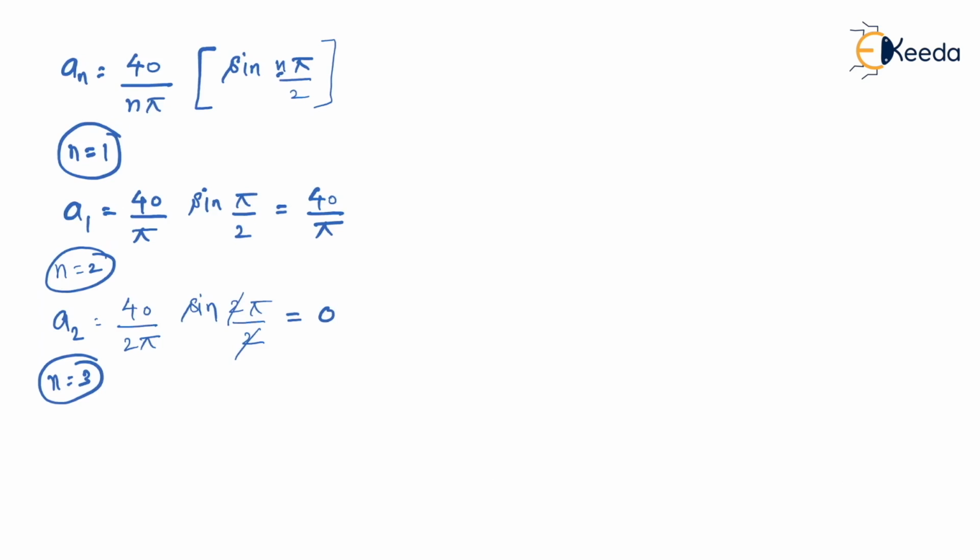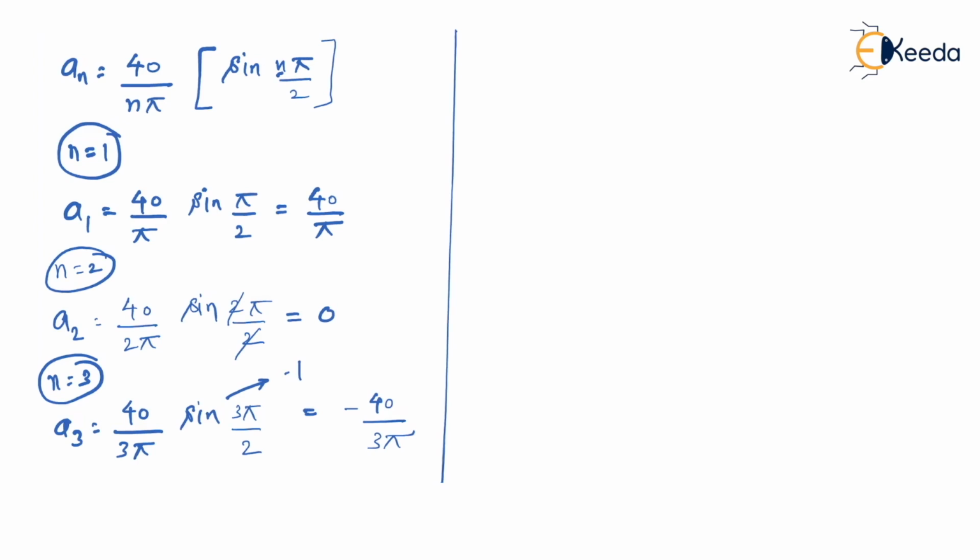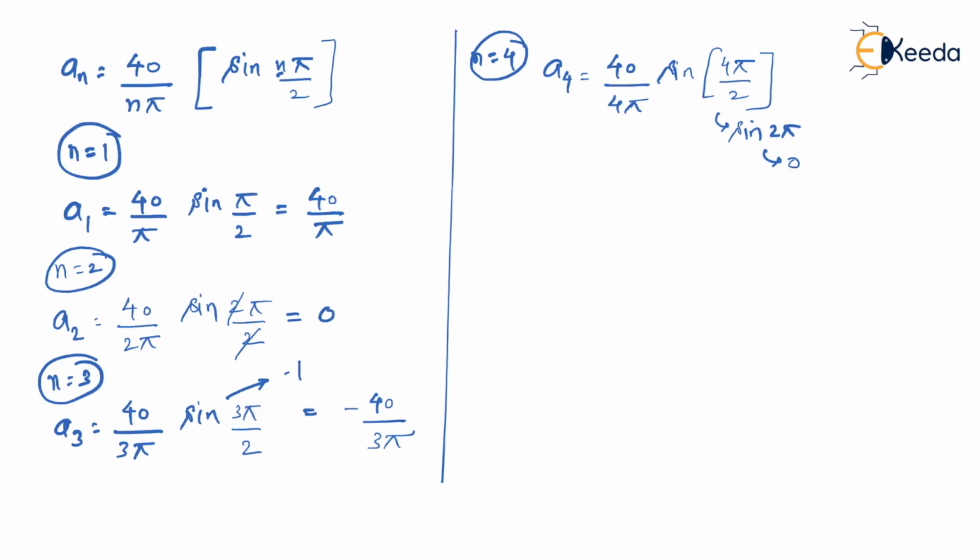Let us go for n equal to 3. a3 equal to 40 upon 3 pi, because value of n is equal to 3 now. Sine of 3 pi by 2. And sine of 3 pi by 2 is always minus 1. Therefore, now it becomes minus 40 upon 3 pi. Let us substitute n value equal to 4. After that, a4 becomes 40 upon 4 pi sine of 4 pi by 2, and sine of 4 pi by 2 is actually sine of 2 pi, and sine 2 pi is always 0, which results in a4 equal to 0.